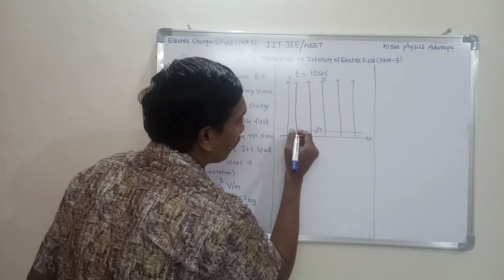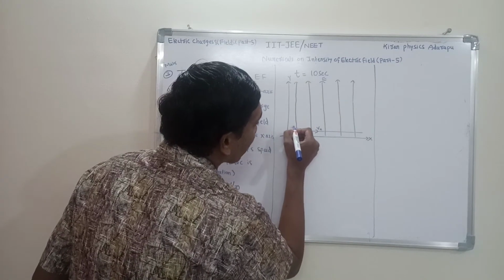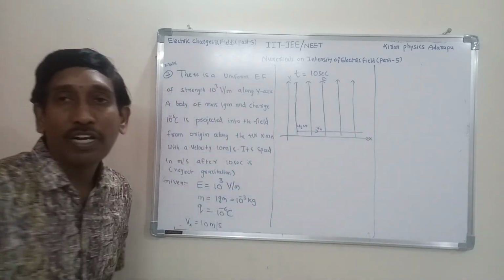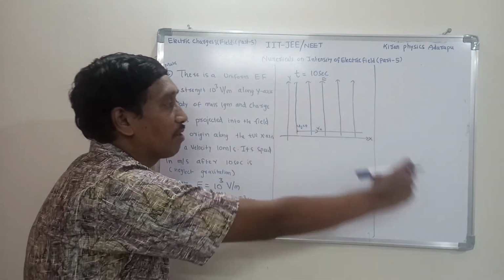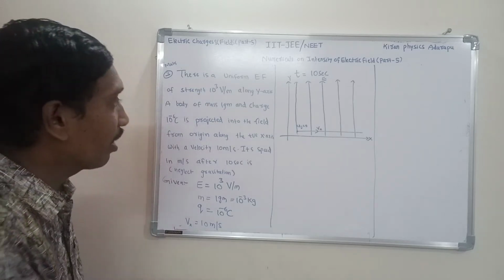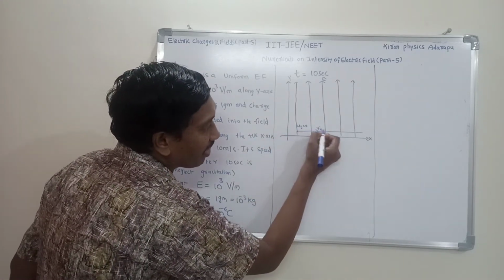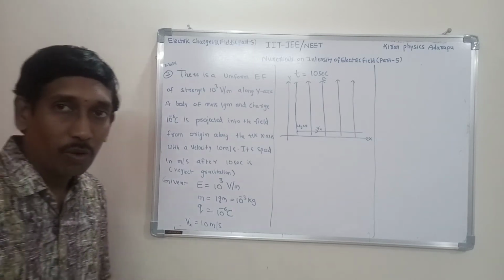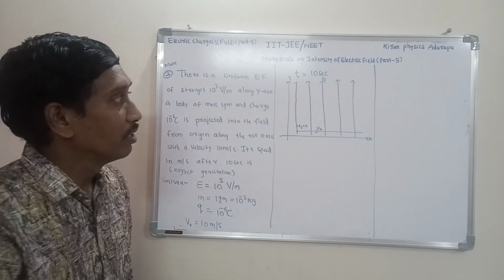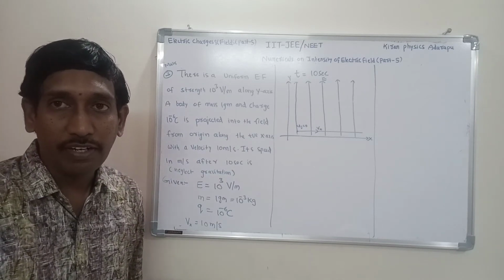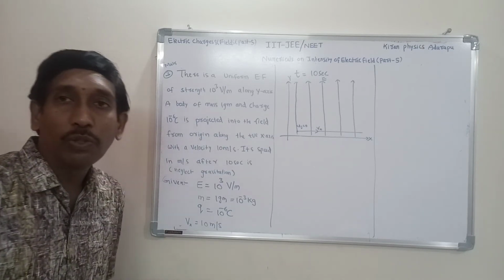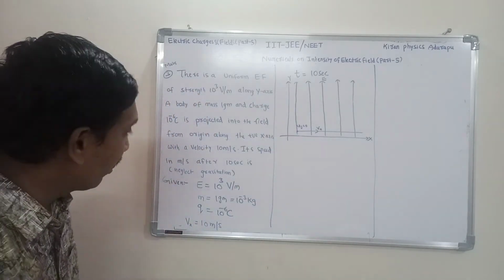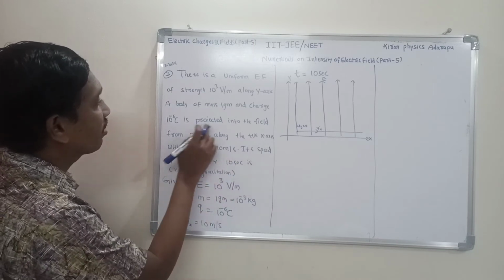At any point, along the y-axis its velocity is considered as 0, because the body is moving along the x-axis. Now here ux is equal to 10 meter per second, and vx is also 10 meter per second. Those are the given values. Now we have to understand: here you want the velocity. What is being asked in the question?